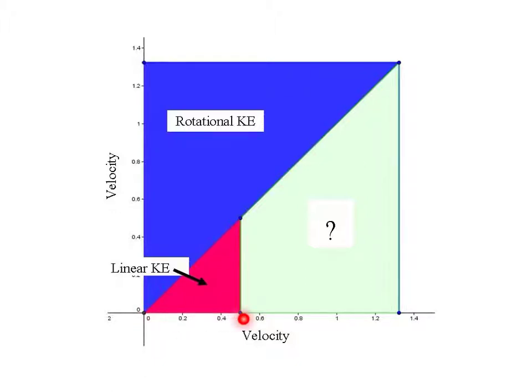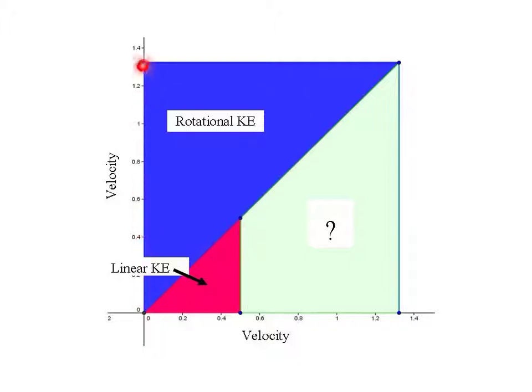Linear velocity, 0.5 c, made a square here, but energy is equal to 1/2 mass times the velocity squared. We're going to consider the mass equal to 1, so the energy is 1/2 of the velocity squared. So the square we had here, taking 1/2 of it, gives us a triangle here. The same idea goes for the rotational kinetic energy.